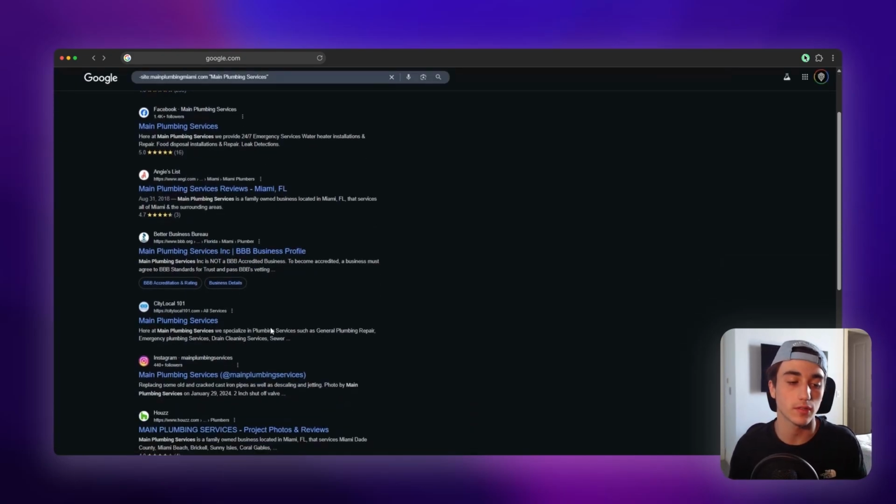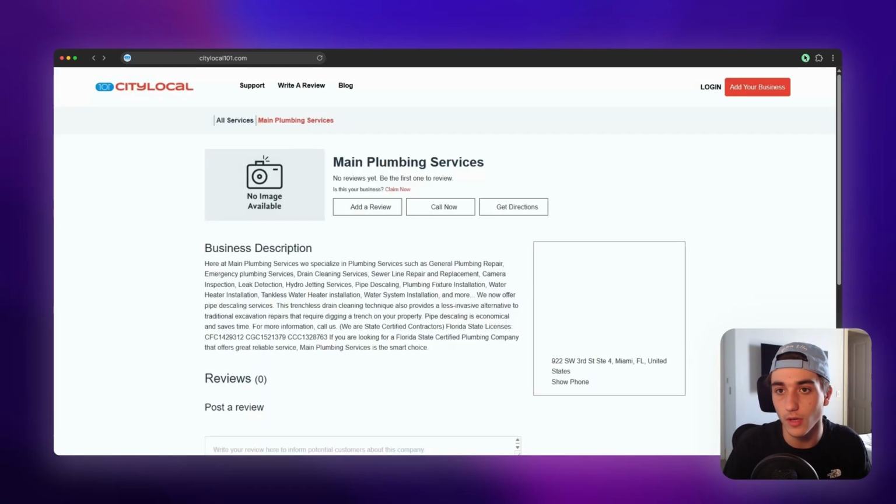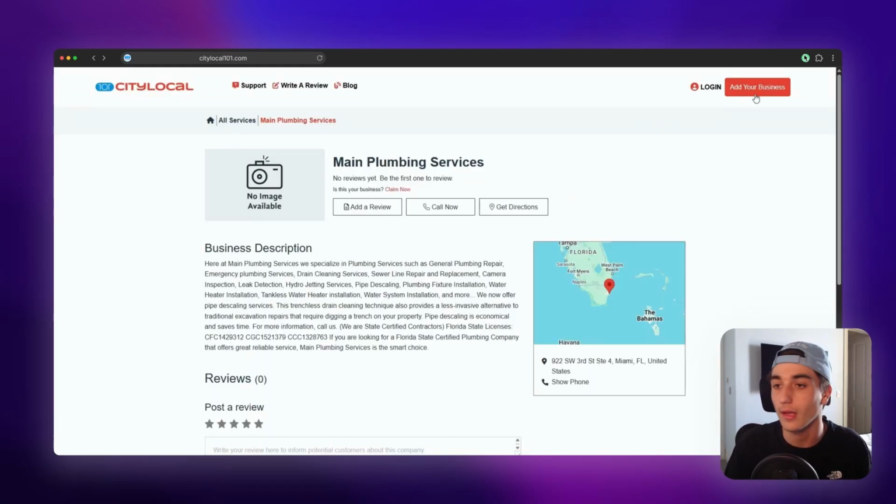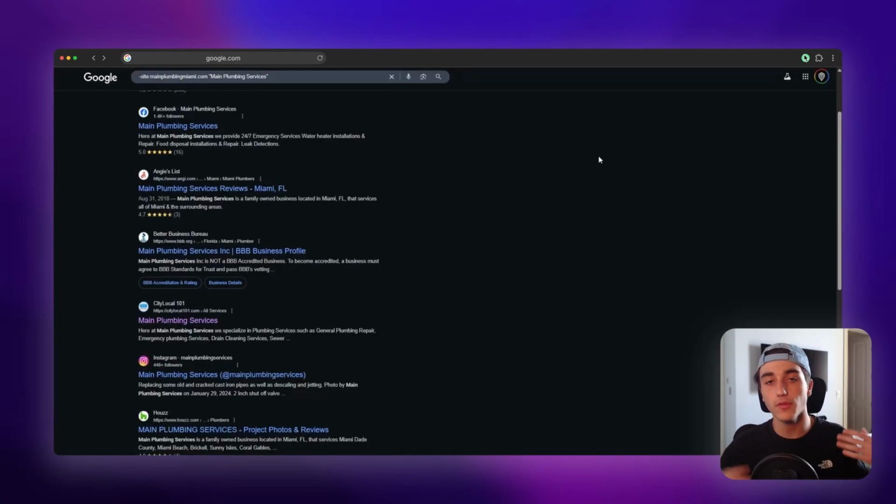Now, if I'm a new business, what I'd do is simply open this up and start building the citations. I'd literally just click on add your business and start working on it right away. Now, the thing is with some of the older businesses, they already have some citations built. So you're going to have to go in and check if you're going to create a duplicate citation or if this is an actual new citation. So how do you go ahead and do that?